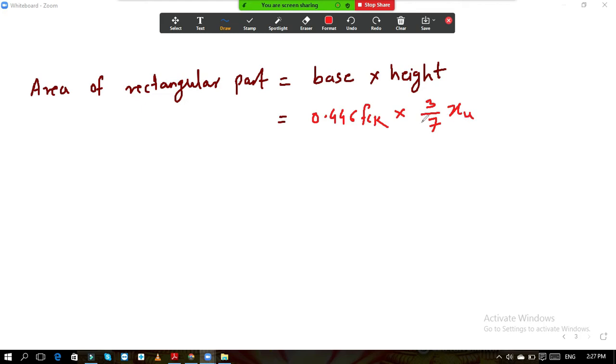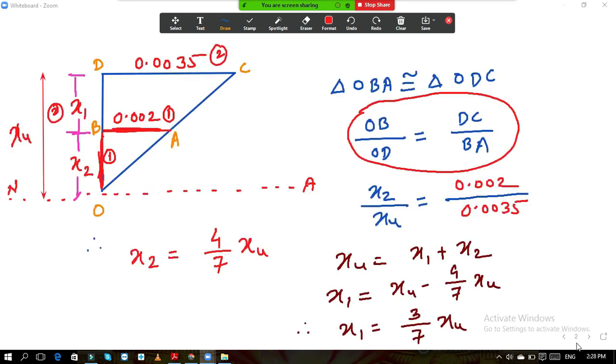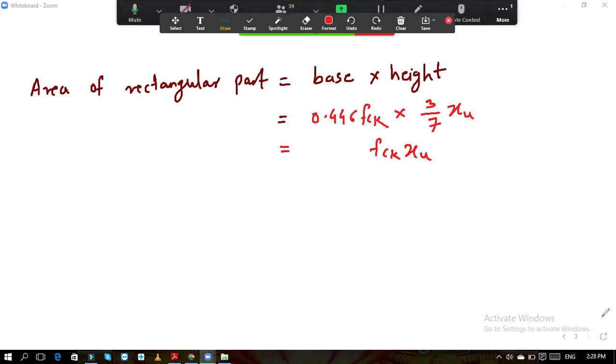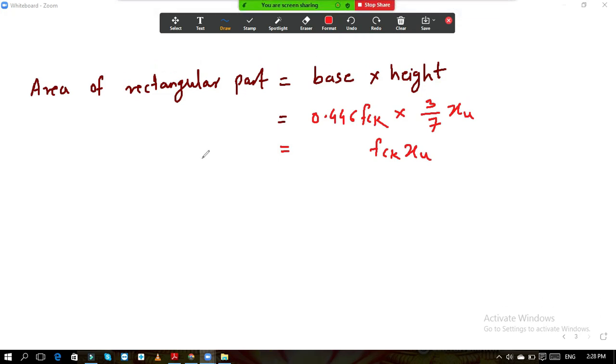So x1 is 3 by 7. Now let me know in terms of FCK and XU. Do the calculation of this 0.446 and 3 by 7 properly. What is the value of x1, 3 by 7 XU? So if you do it, how much is 0.446 into 3 by 7? It is 0.19.